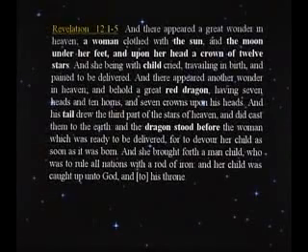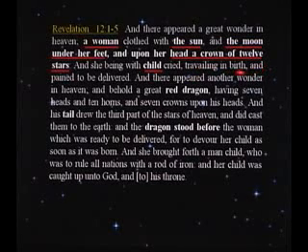Here is the sign, or here is the scripture that shows the sign. Revelation 12 says, and there appeared a great wonder in heaven, a woman clothed with the sun and the moon under her feet, and upon her head was a crown of 12 stars, and she being with child, cried, travailing in birth, and pain to be delivered.